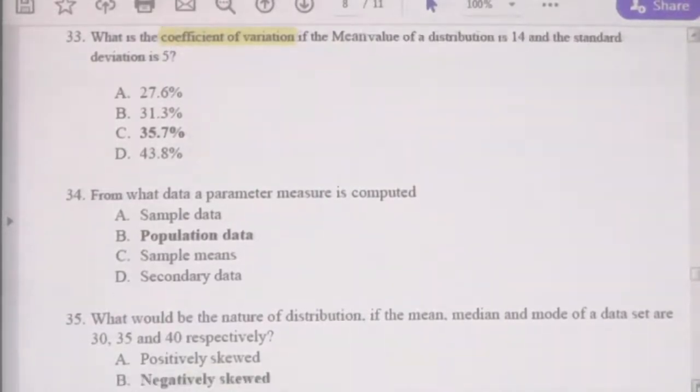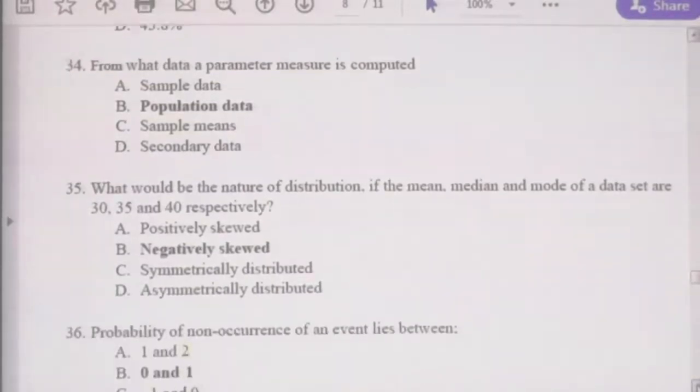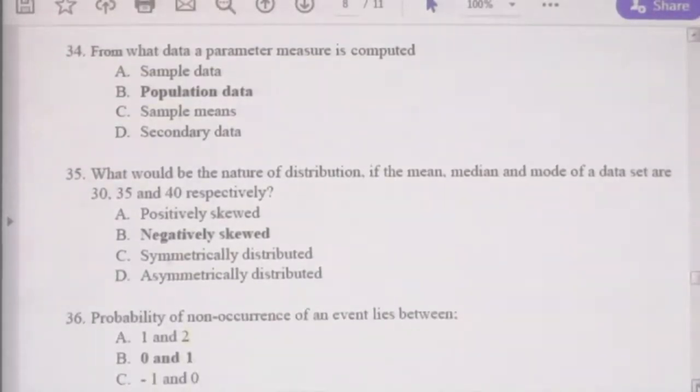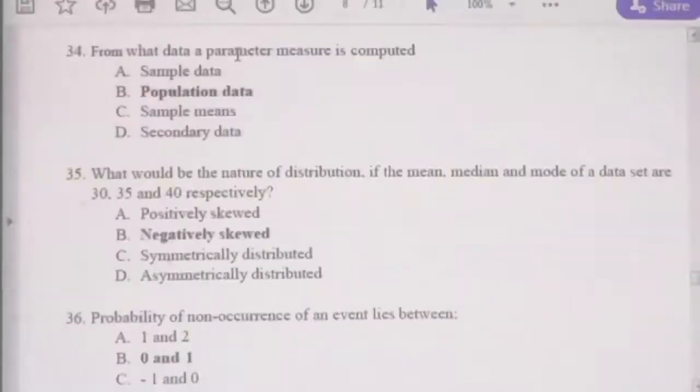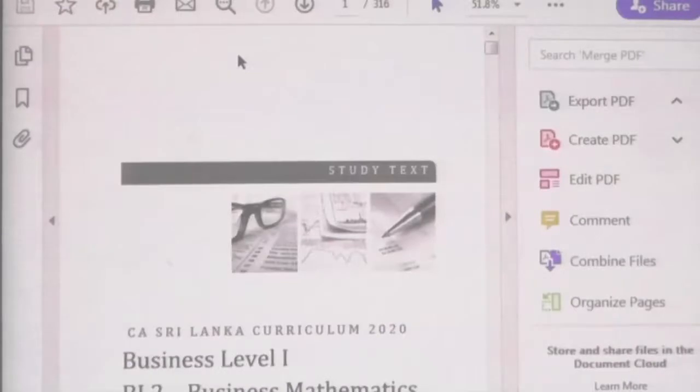Moving on to 34. From what data is a parameter measure computed? What is a parameter measure? To have a proper understanding, it is better to refer to the study text. I will show you the topics you have to refer to. That is better than referring only to the questions, right?